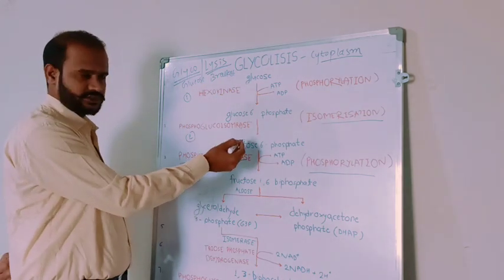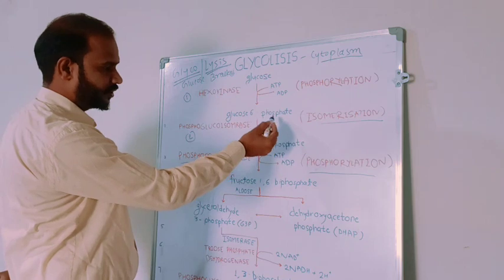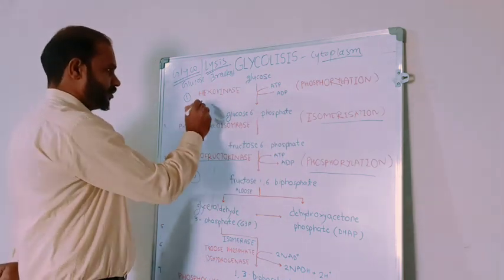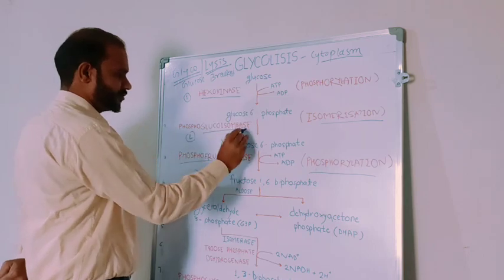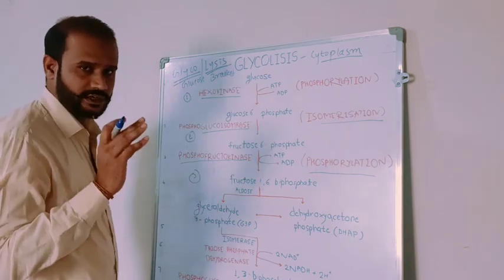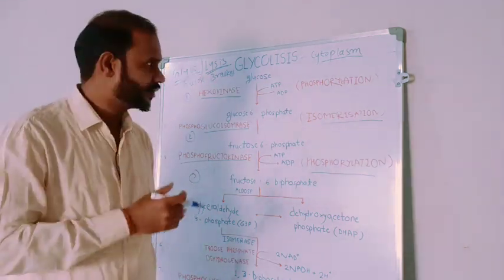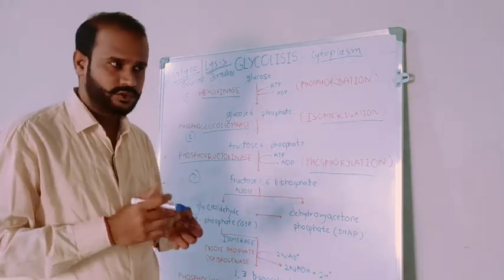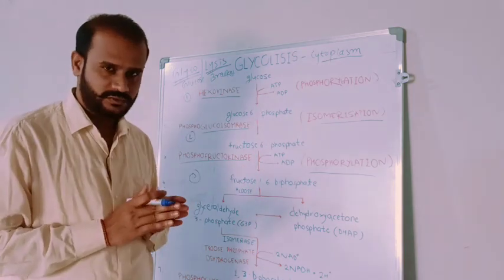In the second stage, glucose 6-phosphate is converted into fructose 6-phosphate. You have to remember all these enzymes because there are 10 enzymes totally involved in glycolysis. 10 enzymes, and where ATP and NADH are produced, you have to remember all this for the NEET examination.